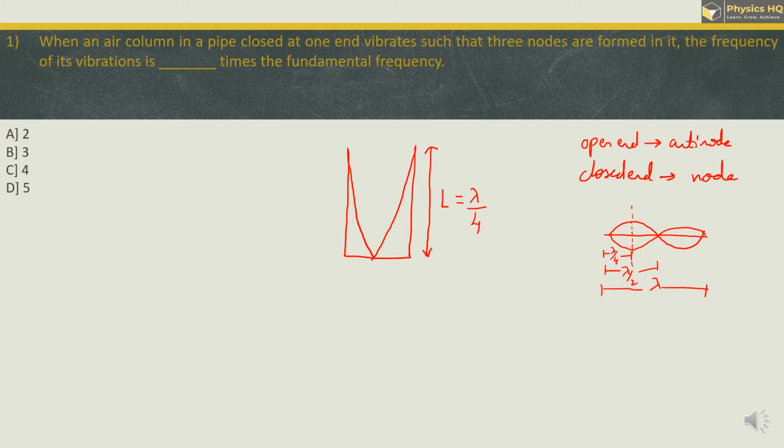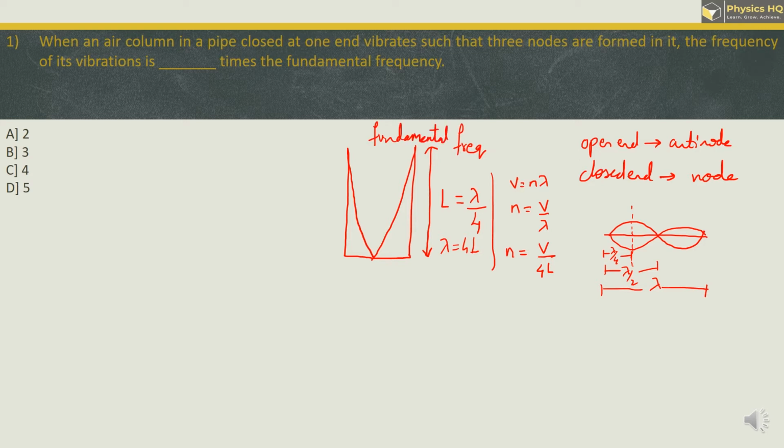Now we will write this in the form of frequency. We know the formula that velocity is n lambda, where n is frequency. So n is v by lambda. Here n will be written as v by 4l, since lambda is equal to 4l. So we got this for the fundamental frequency. This we have done for the fundamental frequency.